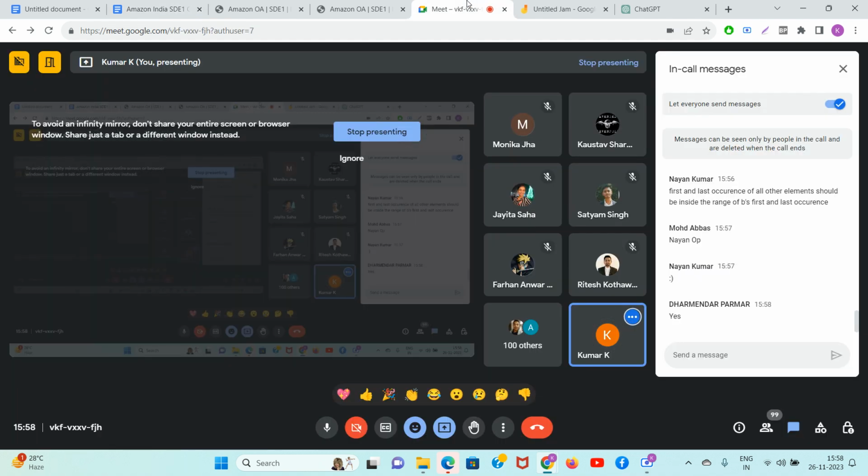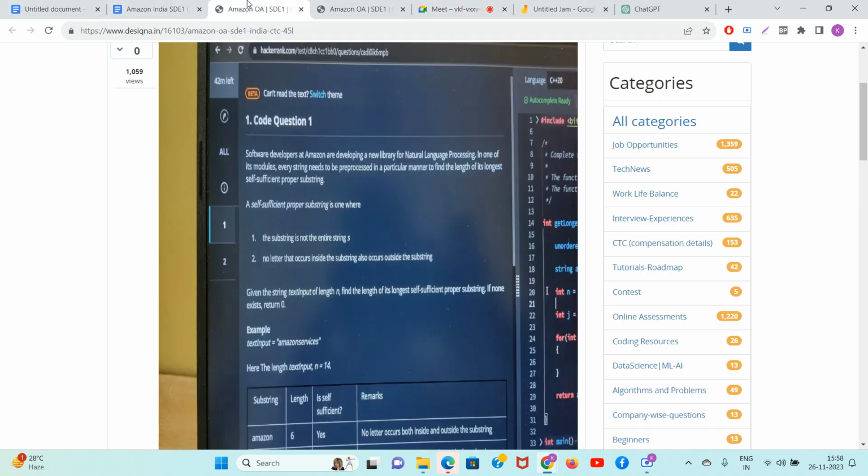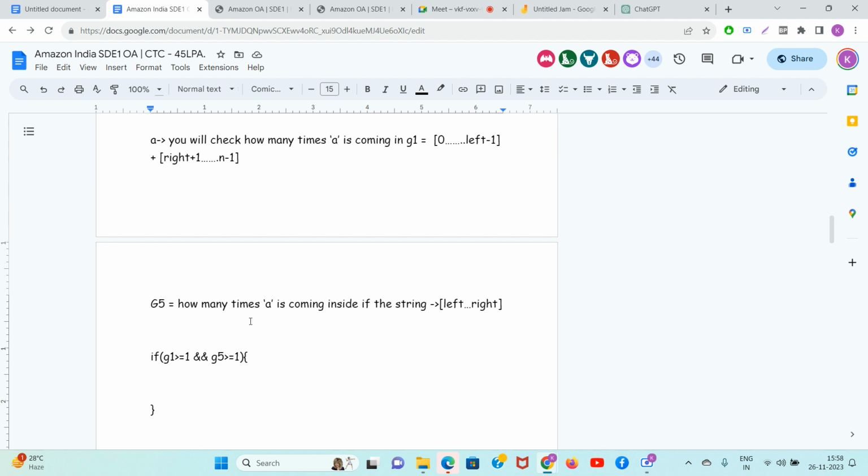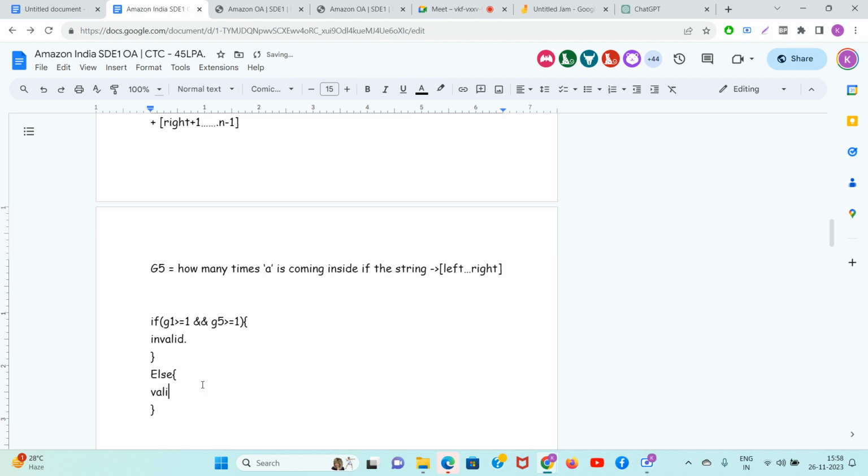Guys, tell me what will happen if A is coming outside of the string also and inside of the string also. Use your brain. The people who are listening to me since 1 hour, they are really intelligent. No one can stop them from cracking a great offer. Invalid हो जाएगा, अंदर भी बाहर भी नहीं चलता ना दोनों जगह. Yes or no guys? Yes, you are correct. So if it is coming inside also, it is coming outside also, invalid. But guys, for any other condition, it is valid.